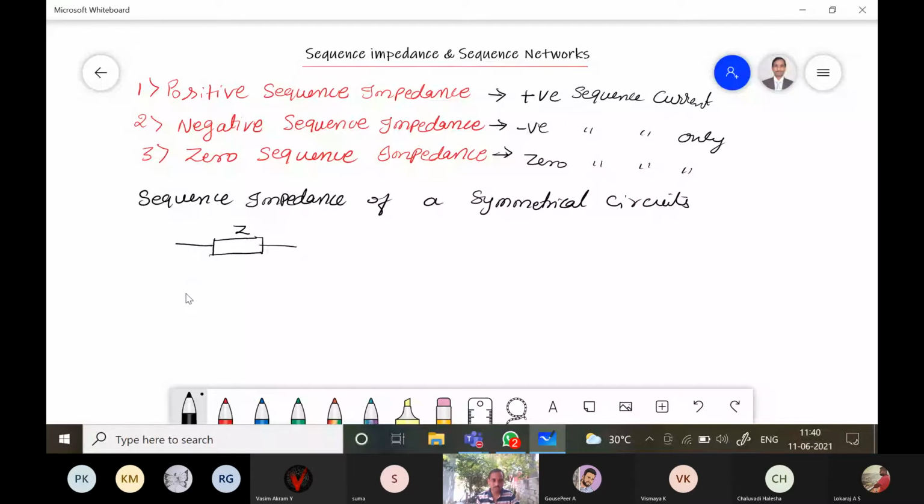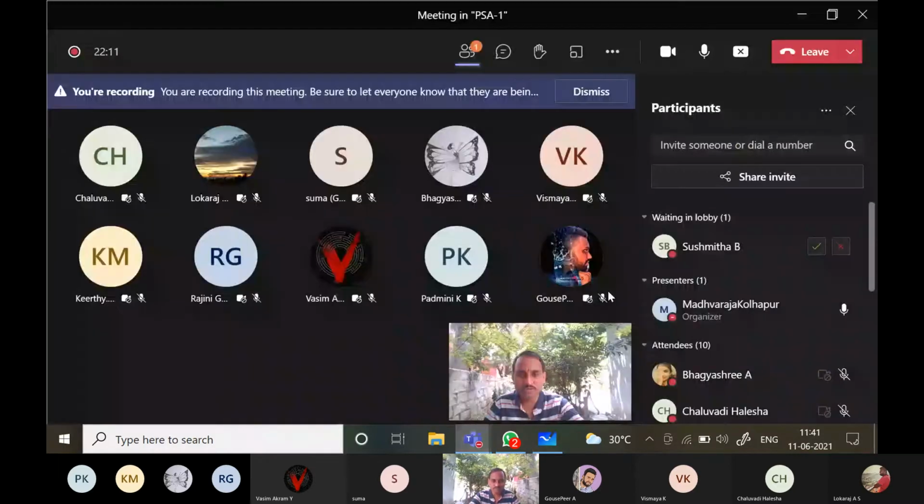Suppose this is the network. Suppose it is a positive sequence, the positive sequence voltage is represented by VA1, that is the input, and the output is VA1 dash. So this is called a positive sequence impedance.